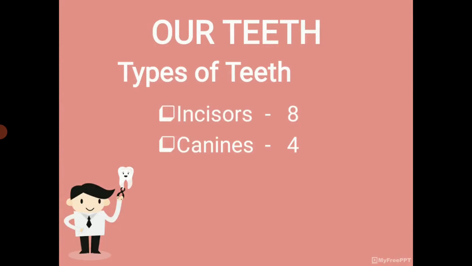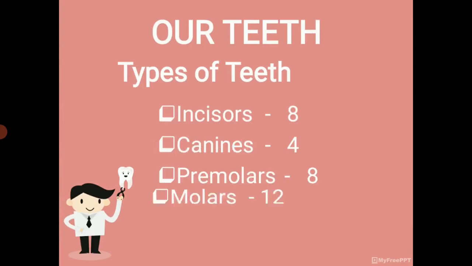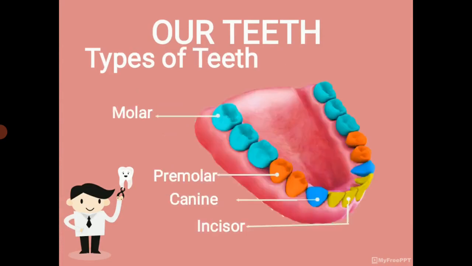There are 4 canines, 8 premolars and 12 molars. Totally we have 32 teeth in permanent set. 8 incisors, 4 canines, 8 premolars and 12 molars.